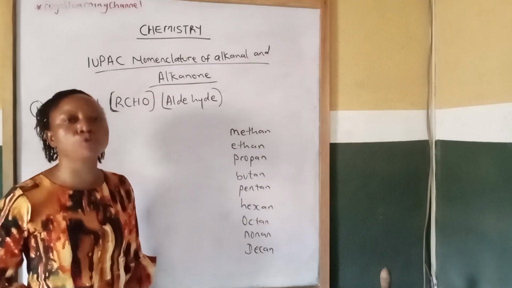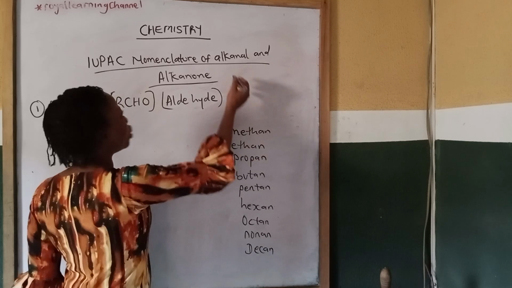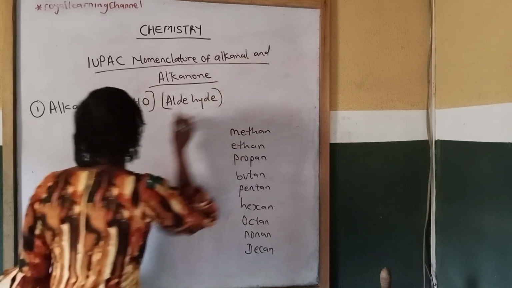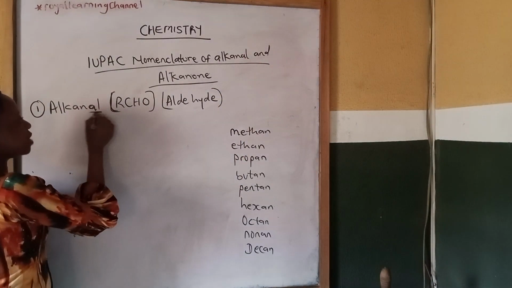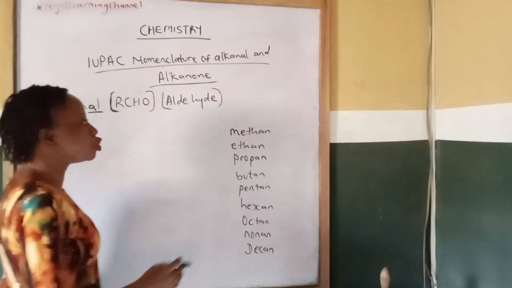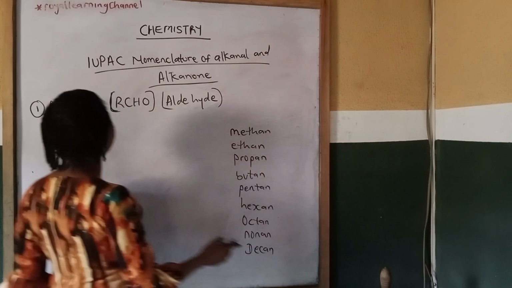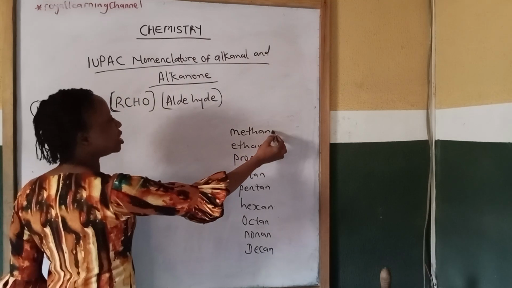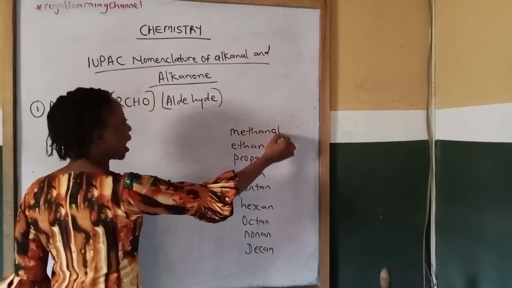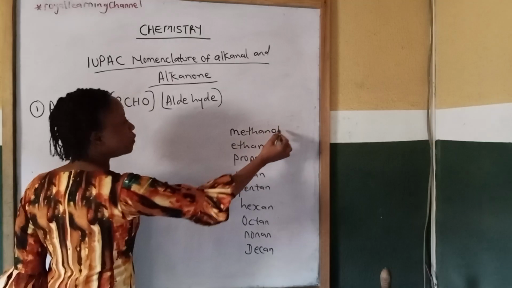So all you need to do to derive their names is to add the name ending. In the case of alkanal, the name ending is al. So to derive names for the 10 members of alkanal, add al to the following. The first member will give you methanal.